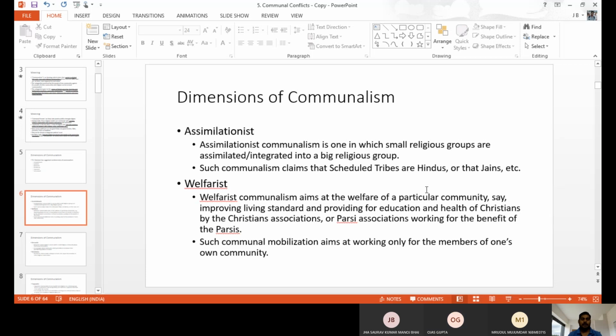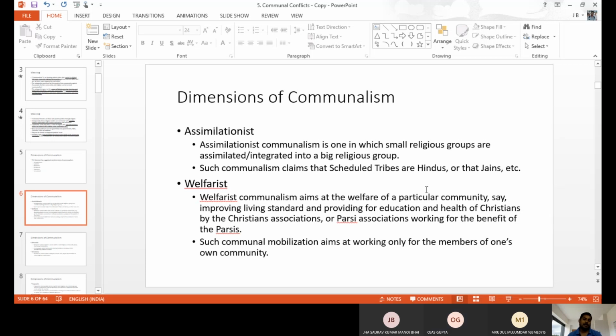Next one, welfareist. Welfareist communalism means people always do welfare things only for their own community. For example, we have a number of missionary organizations, charitable trusts, and education institutions based on community, like community-based educational institutions, hospitals, and charitable trusts, whether caste-based, religion-based, or economic status-based.